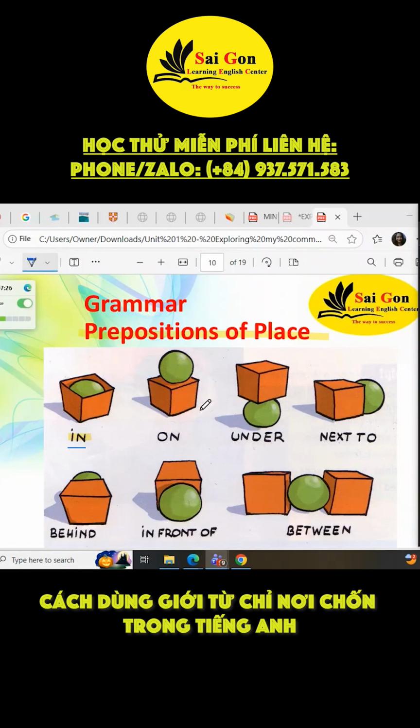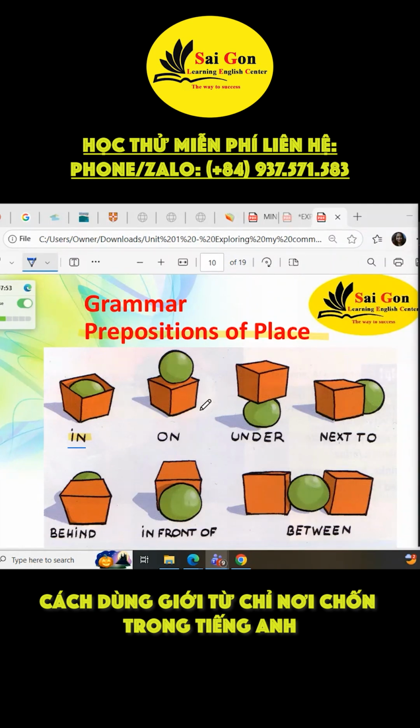I have here an example. This is a light and this is a box. Again, this is a light and this is a box. So if I put it here, we say the light is in the box. The light is in the box.